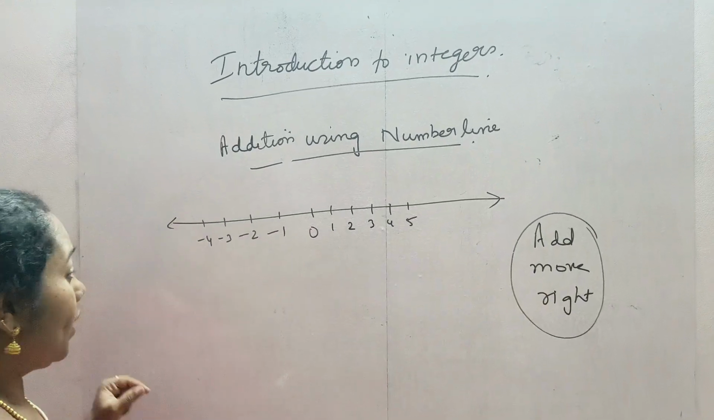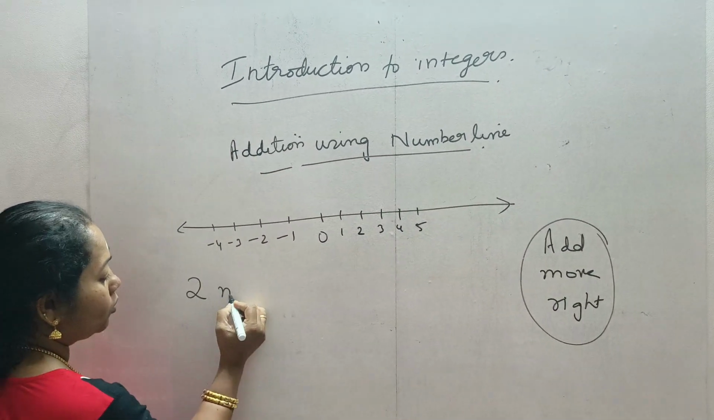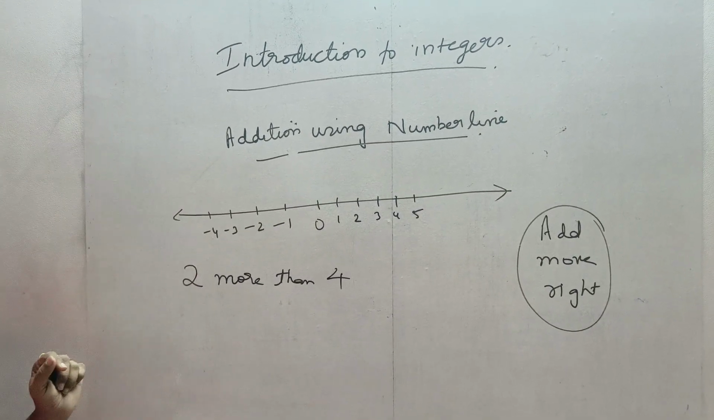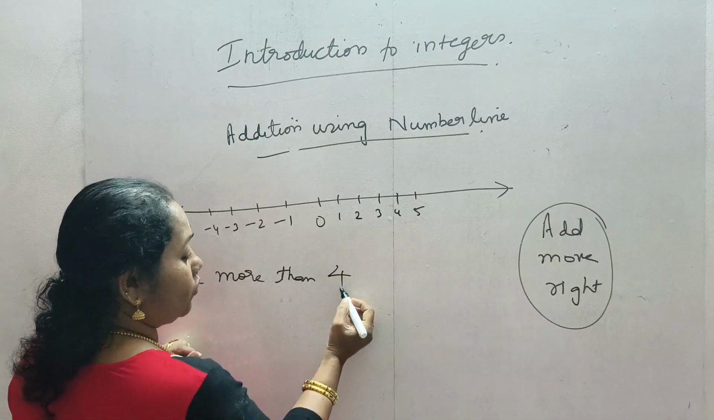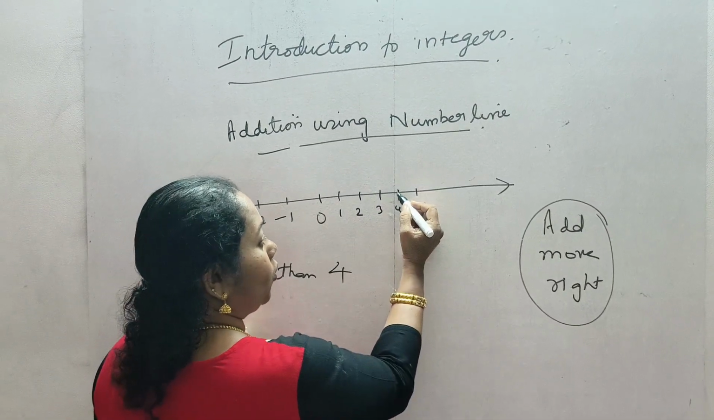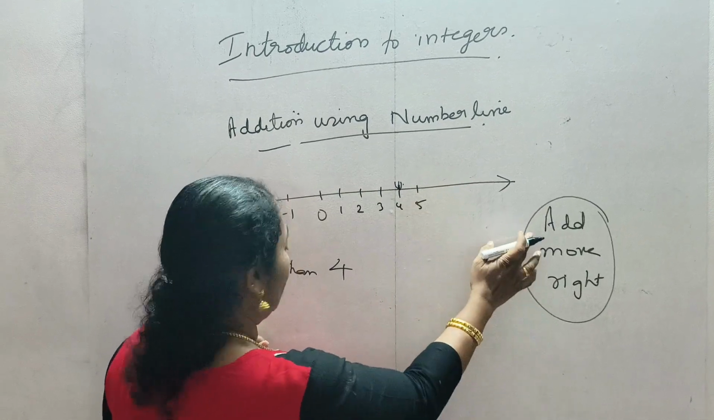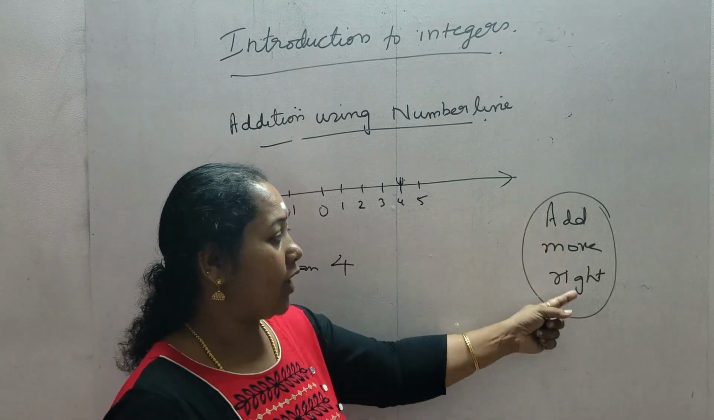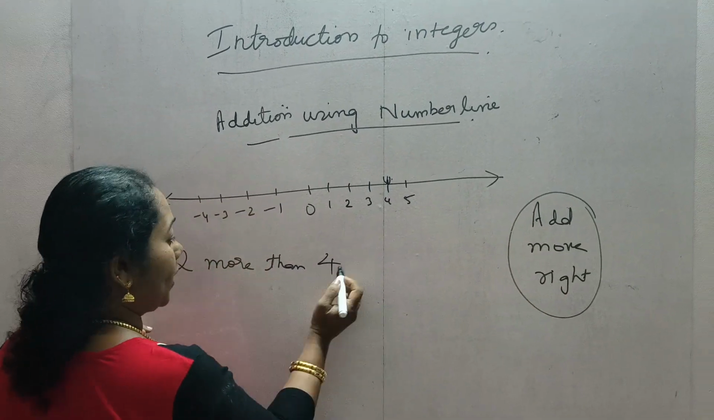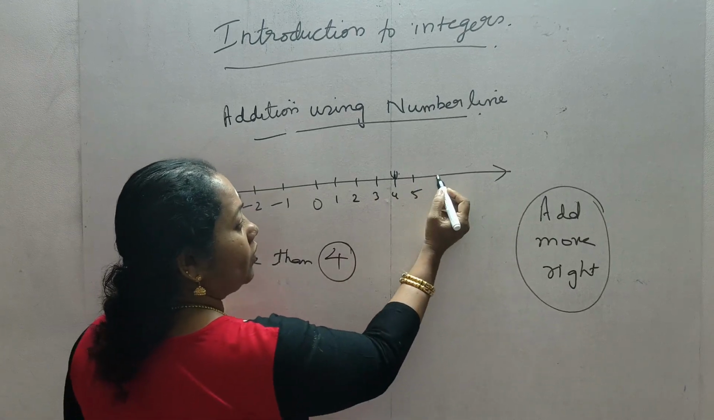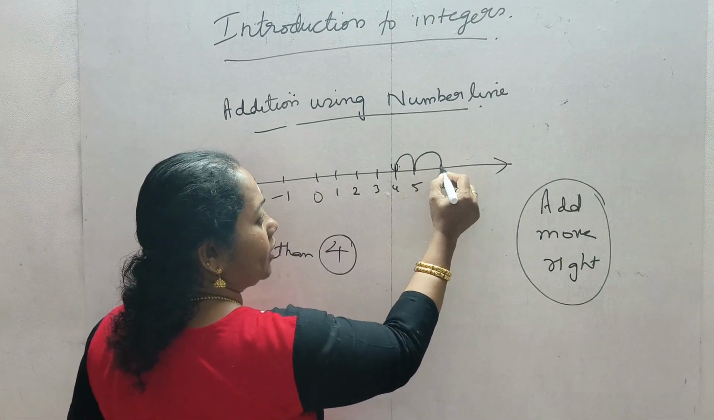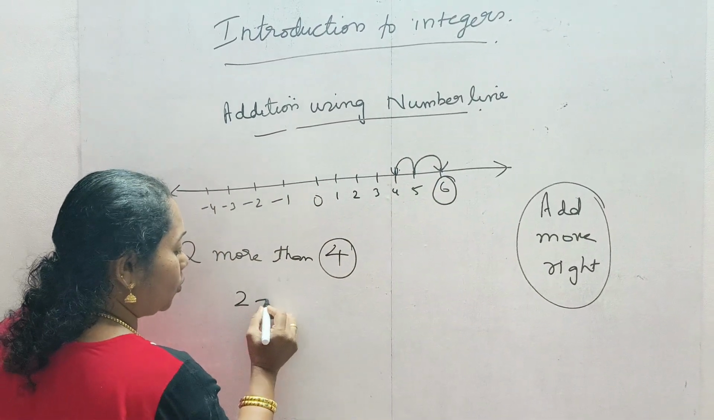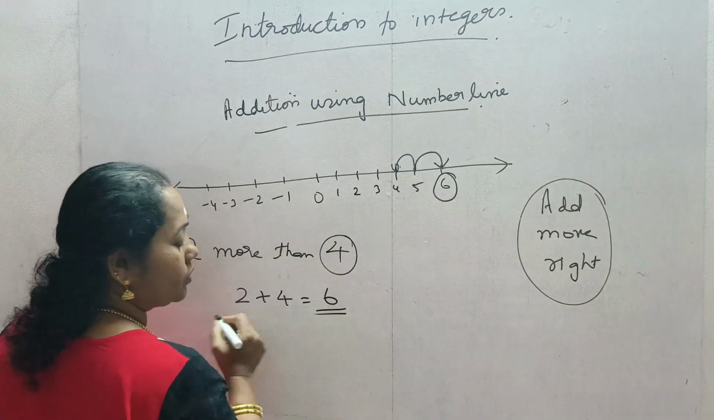So in this way, if I am giving you the question 2 more than 4, how will we do this one? First of all, we will start with 4. We told you that more than means add, and we have to move to the right side. So from 4 we will go 2 places in front to the right side. The answer is 6. So 2 more than 4 means 2 plus 4, which is equal to 6.